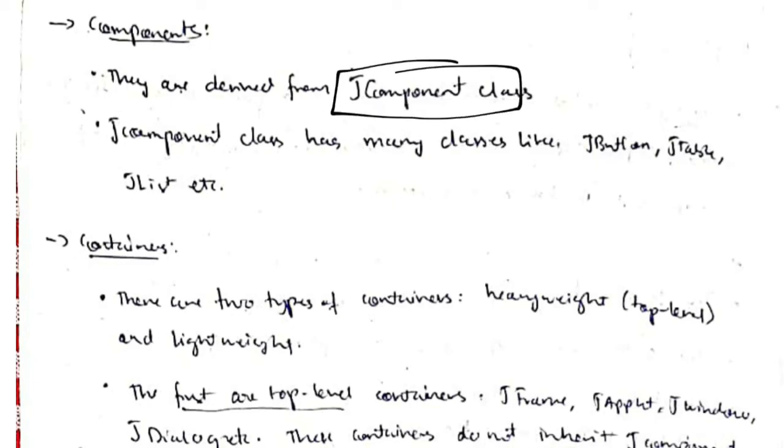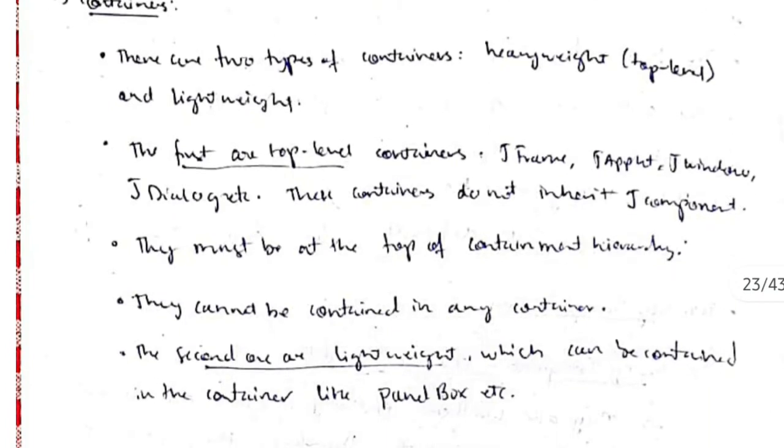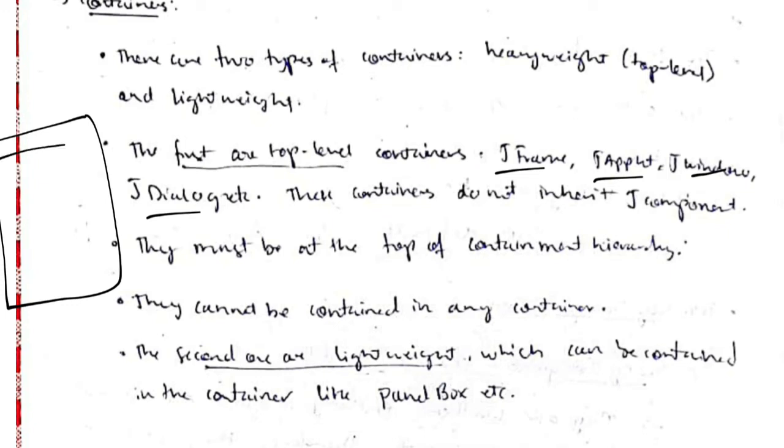Okay, and the container is of two types: heavyweight, which we already discussed, and lightweight. Okay, heavyweight are the top level, which means the frame and the applet and the window and the dialog box. Okay, see, if this is the mobile here, at that time at the top level you will have some things which can't be edited, right?